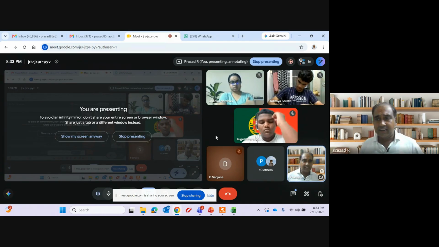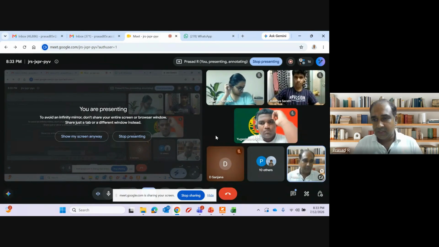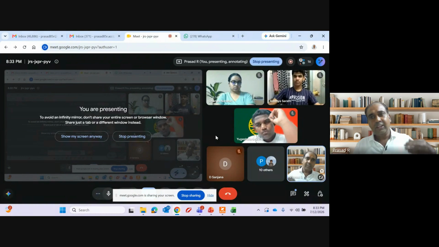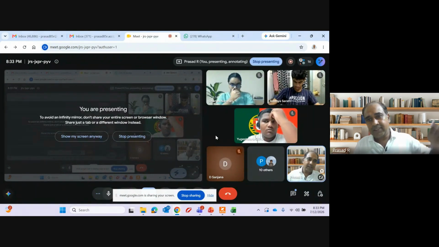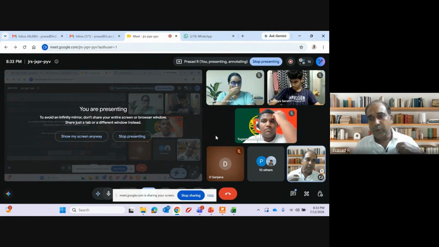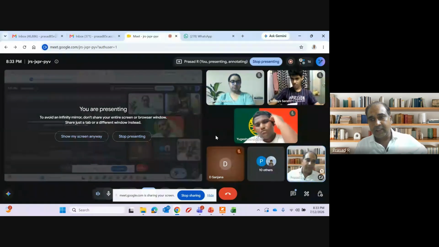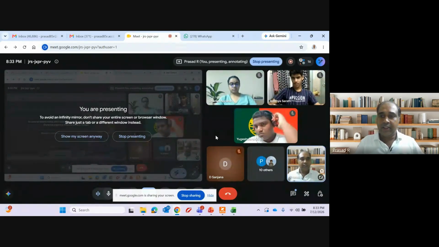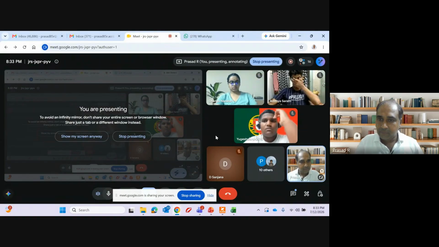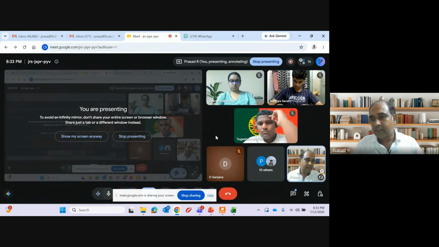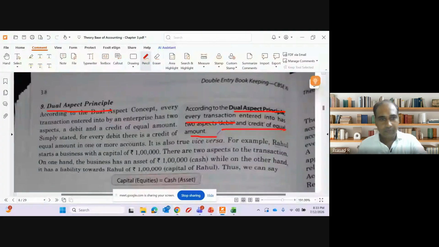When Ram introduces capital into the business, it has a debit and credit. When Prasad purchases a laptop, it has a debit and credit. When I do a sale, it has a debit and credit. When Aditya purchases a building, it has a debit and a credit. When Danya does a sale, it has a debit and a credit. Clear? Every transaction has a debit and credit. That is called the dual aspect principle. Any doubt?